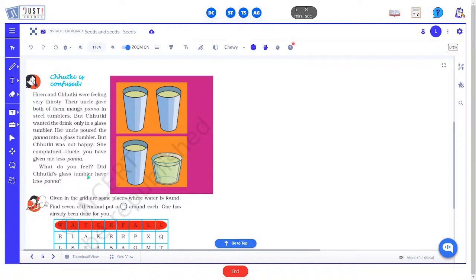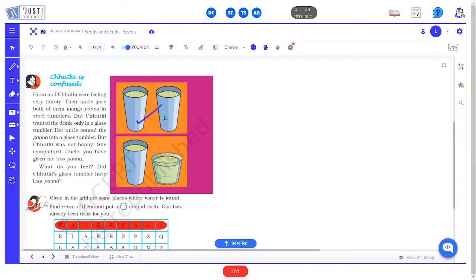Her uncle poured the panna into a glass tumbler. But Chutki was not happy. She complained, "Uncle, you have given me less panna." How do you feel? Did Chutki's glass tumbler have less panna? So what do you think? Have a look over here.